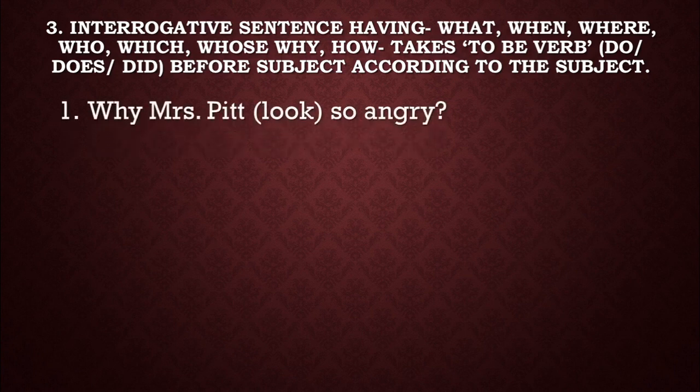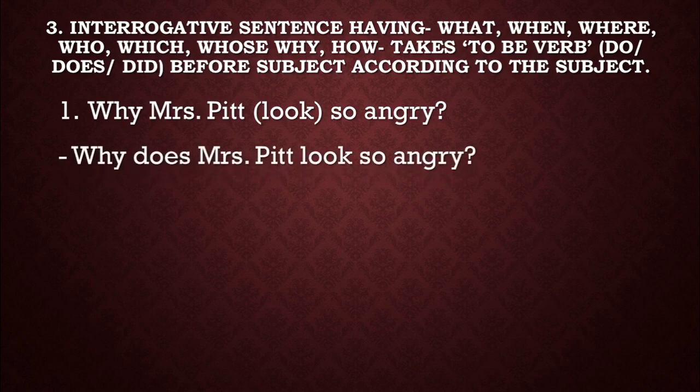Okay, just like, why Mrs. Pete looks so angry. You see, why Mrs. Pete looks so angry. Here we can write, why does Mrs. Pete look so angry. Before our subject we have written an auxiliary verb. Okay, to correct the order of an interrogative sentence, we have to write the auxiliary verb after the WH word and before the subject.